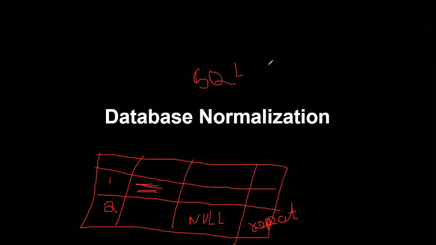Clear why normalization? In order to avoid multiple data in each cell, null values should be reduced, and in order to avoid the repetition of data, we'll go for normalization. Normalization is the process of splitting the table into multiple tables. This is all about your normalization. Okay.